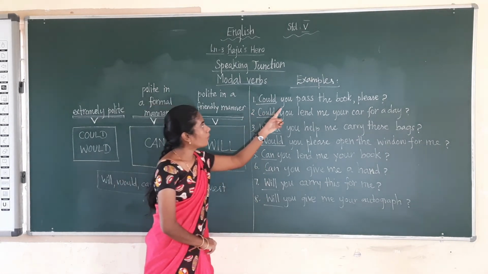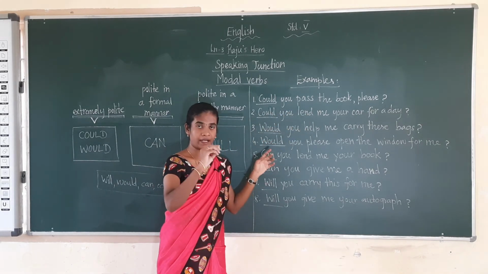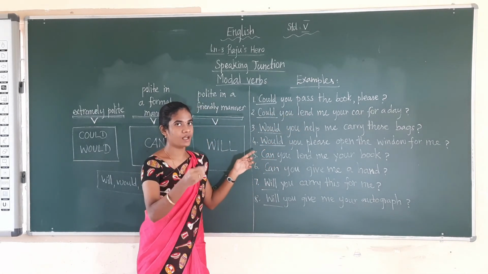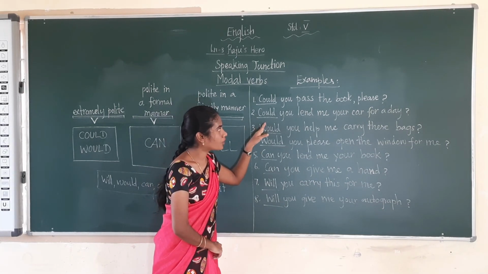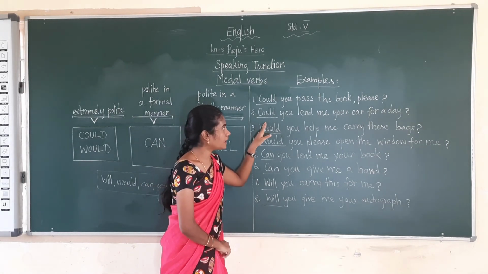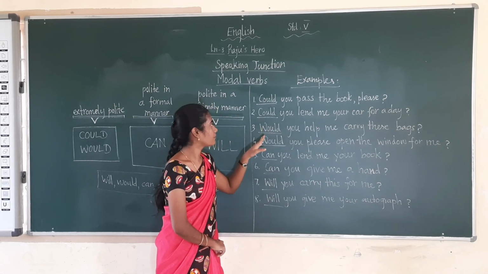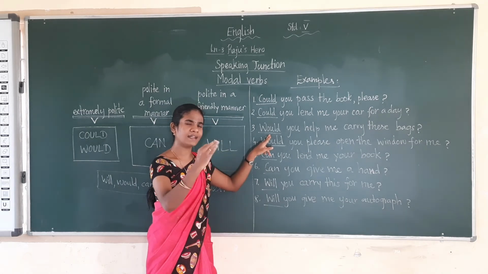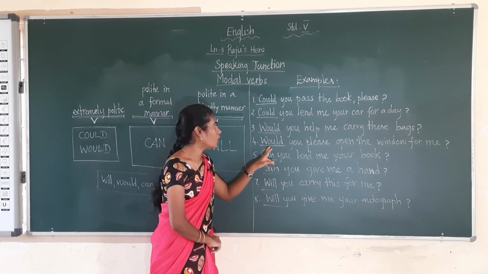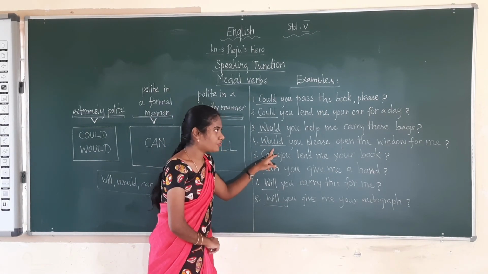Okay. Could you pass the book, please? By reading with intonation, okay, the sound may be different. Would you pass the book, please? Could you lend me your car for a day? Would you help me carry these bags? So you have to ask in an extremely polite manner. Okay. Would you please open the window for me?